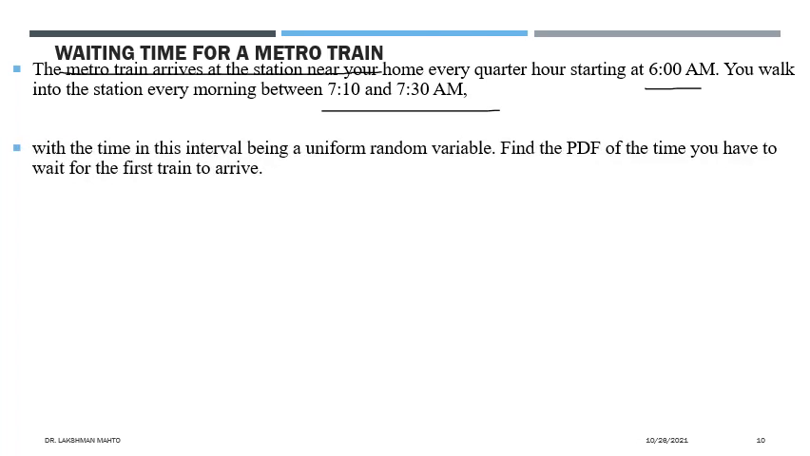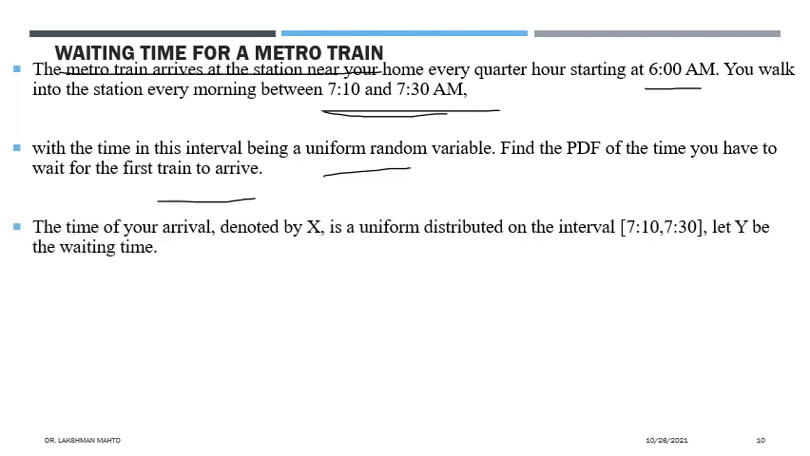Here the time interval is uniformly distributed. Suppose the time of your arrival is uniformly distributed. You have to find the PDF of the time that you have to wait for the first train to arrive. So you have to find what would be the PDF of the waiting time for the first train to arrive.